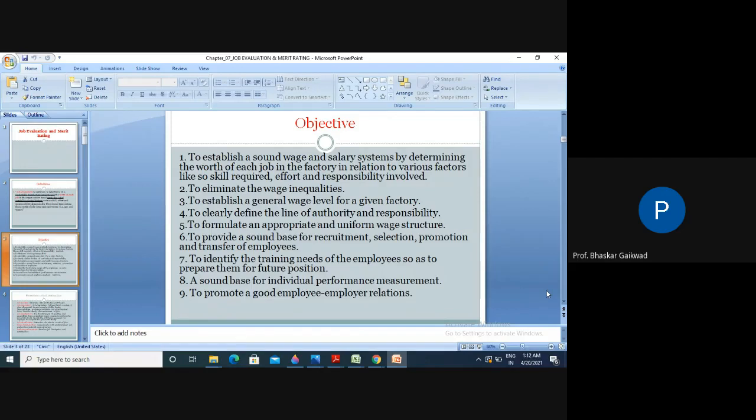It should be avoided. Otherwise, with inequality, somebody will not be satisfied with his work and will leave that organization. Such cases will be there. To avoid this, similar types of work should have similar types of wage systems, and similar worth of jobs should be there. So this is the main objective of job evaluation.